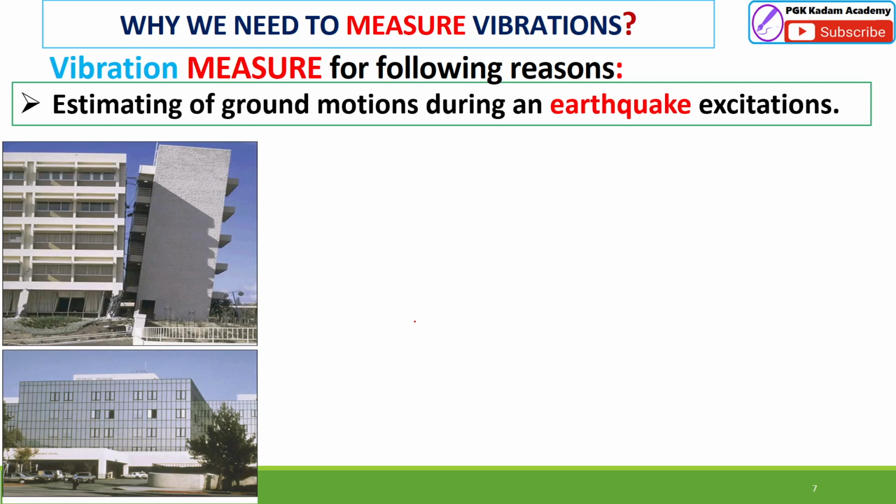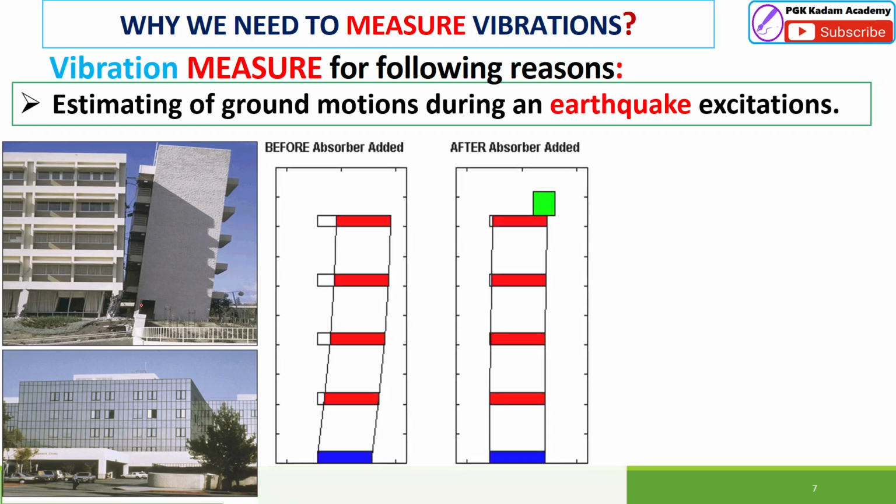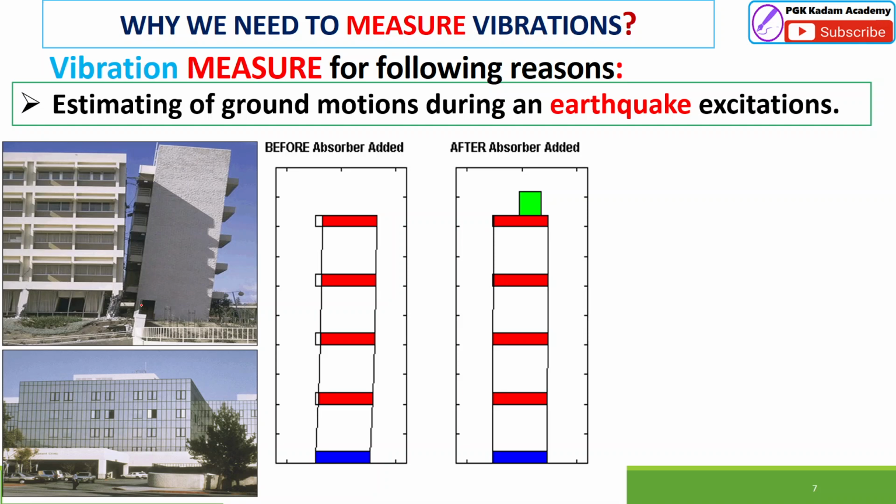Estimating the ground motions during earthquake excitations: what will happen to these buildings in an earthquake? You can see here, we can also measure before the absorber is added and after the absorber is added, how the earthquake will affect the building.